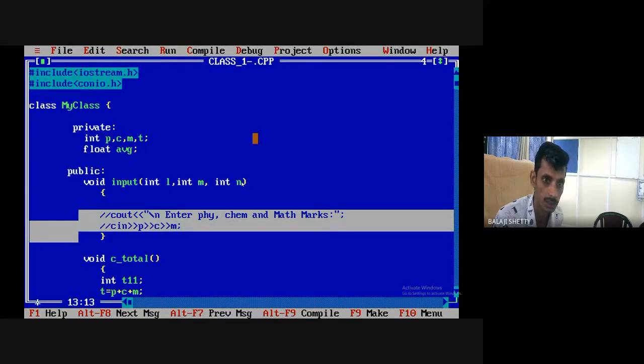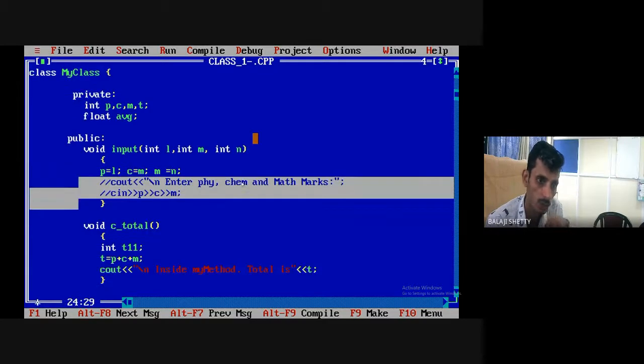Here, physics equal to L, chemistry equal to M, mathematics equal to N. That's it. Now you know the basics. I have defined one function with 3 parameters. Now pass the values for L, M, N from void main.